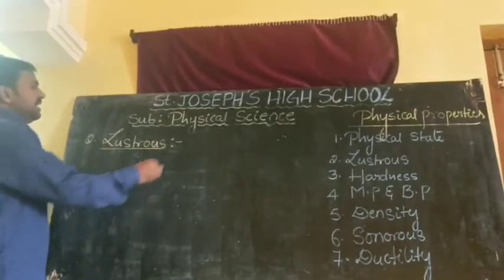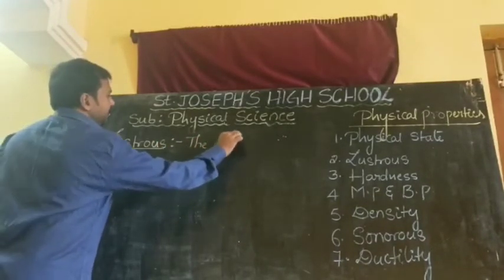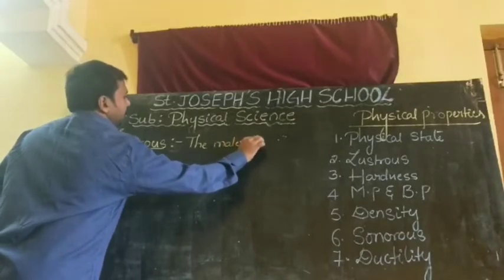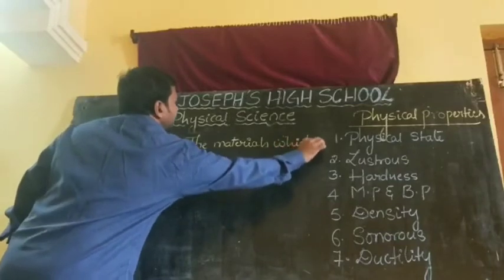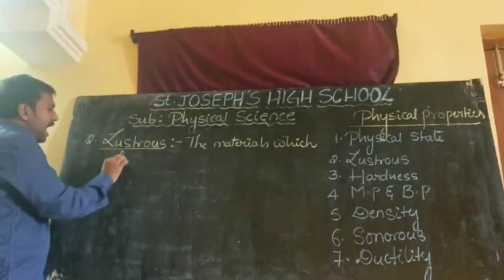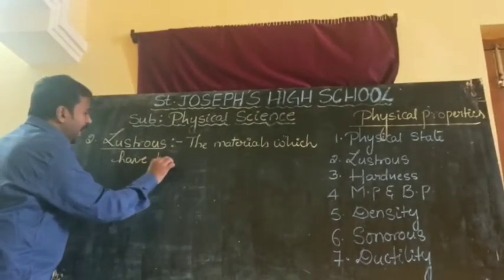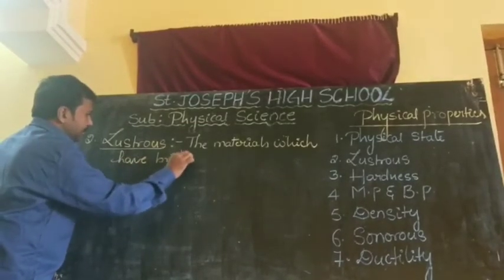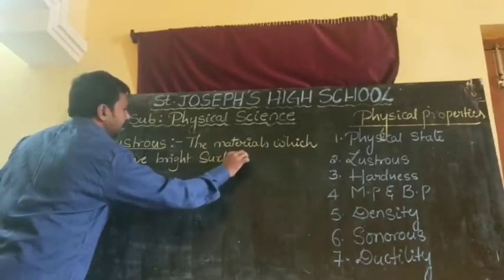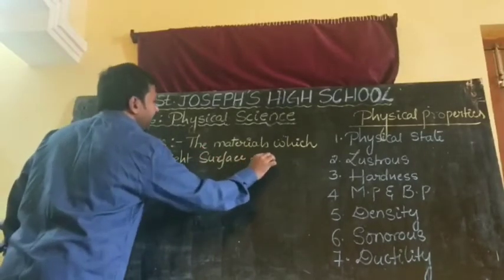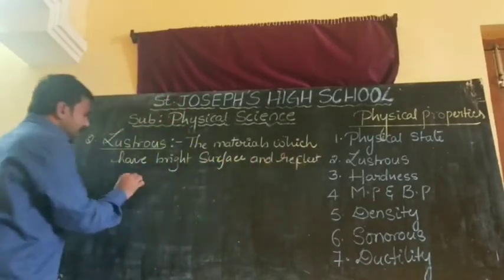Lustrous is simply nothing but the materials which have a bright surface and reflect the light.